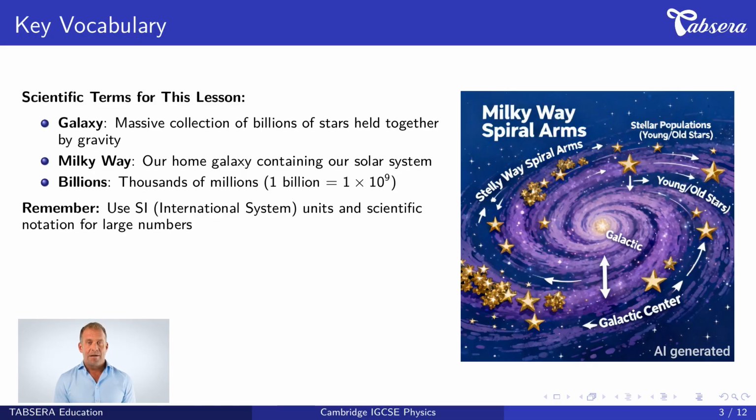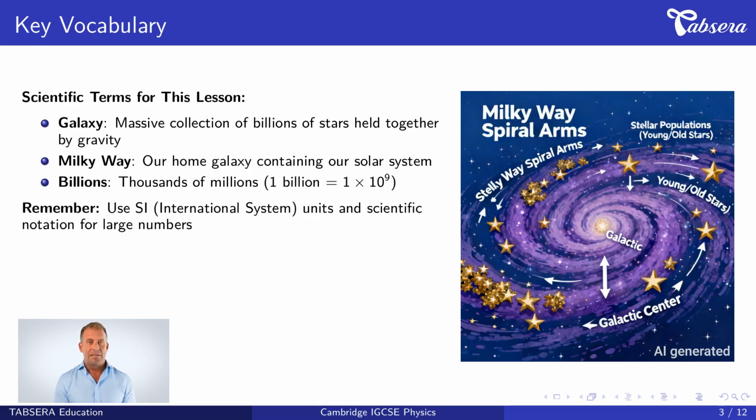Now let's define our key vocabulary. Each term is essential for understanding this lesson. First, galaxy, which means a massive collection of billions of stars held together by gravitational force. These are the largest structures of stars in the universe. Second, Milky Way, which means our home galaxy containing our solar system and all stars visible to the naked eye. This is where Earth and our Sun are located.